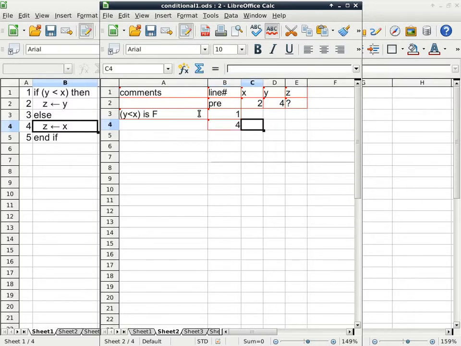Line 4 is going to do something to z. What is it going to do with z? Z gets the value of x, and x has a value of 2. So that means z gets a value of 2. And then where did we go? Halt. Exactly. We're done. Very good.